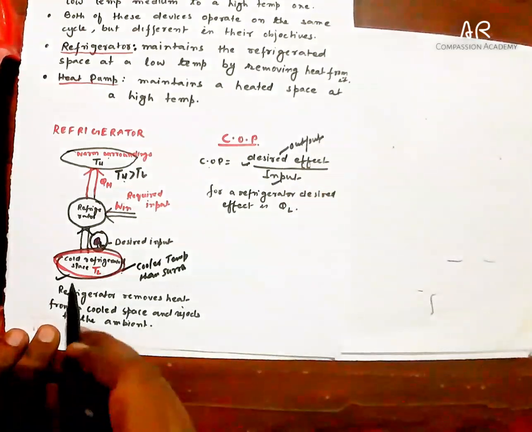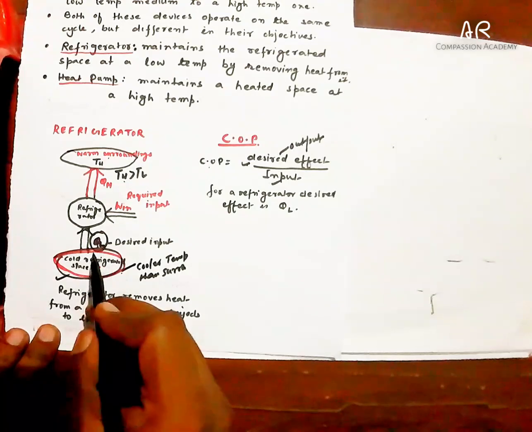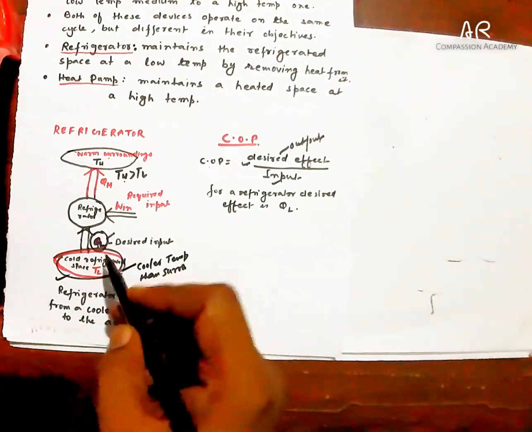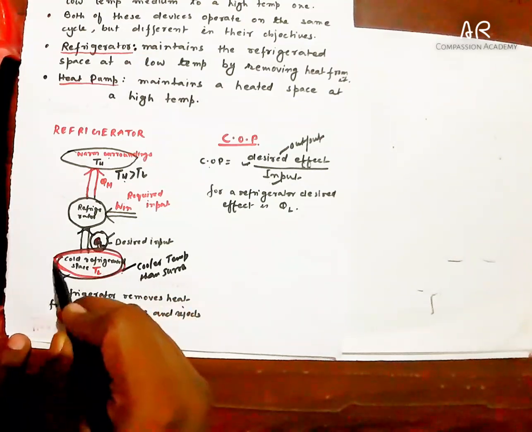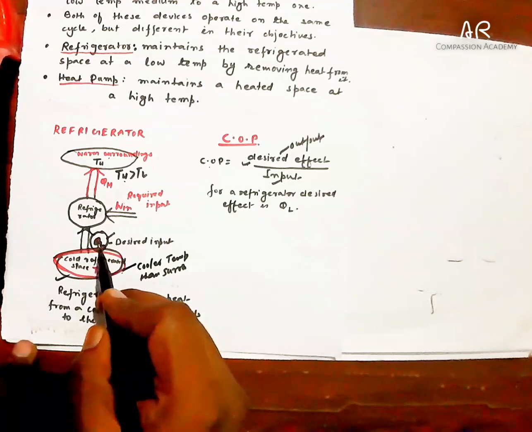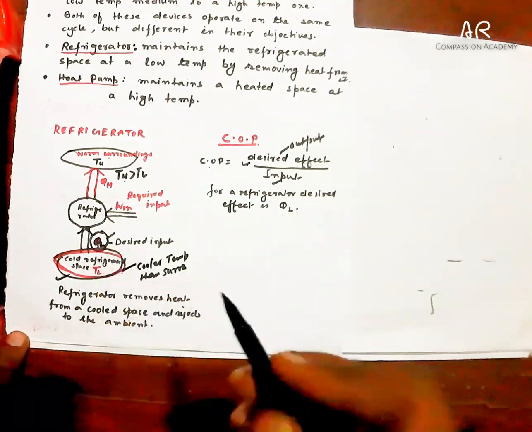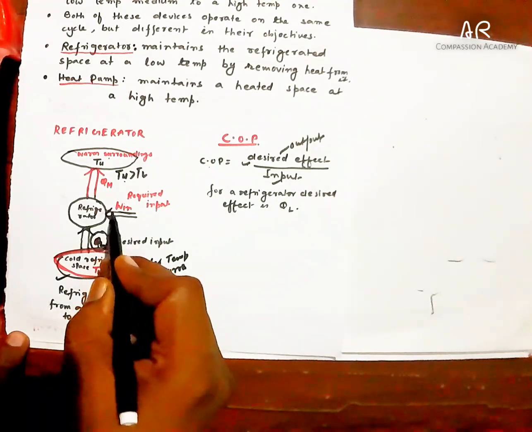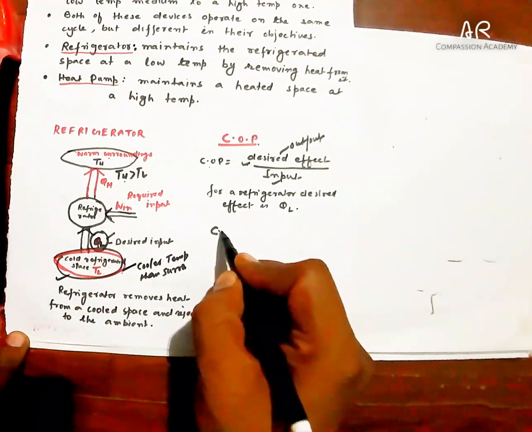So in the case of refrigerator, what is the desired effect? Desired effect is QL, because we are extracting QL, that's why this space becomes cooler than the surrounding. So our desired effect is QL. And input is what? Input is W in.